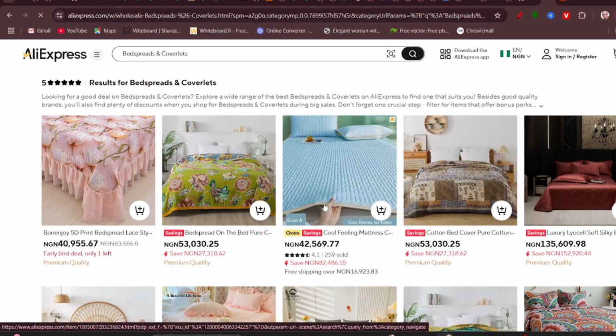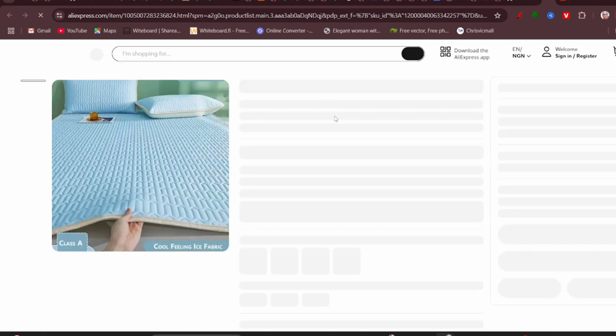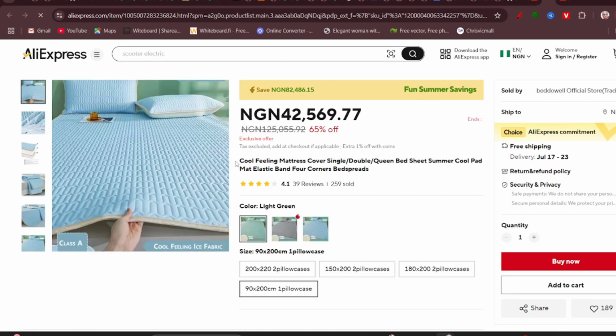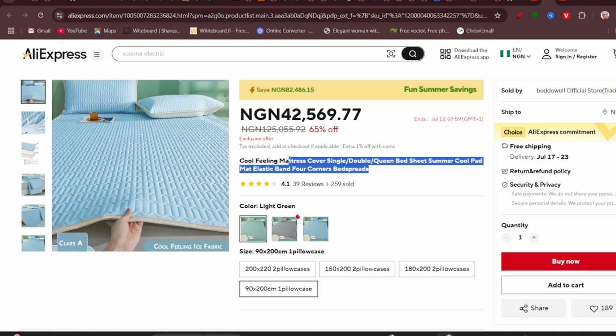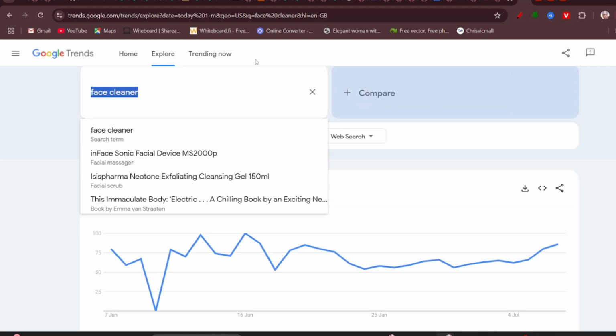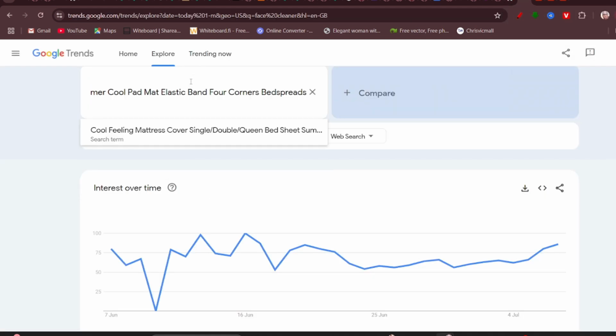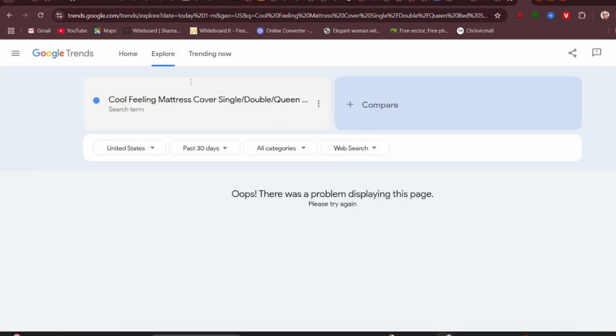Now, if we click on this, it's going to take us to a new page. I come in here and I copy this. This is what happens. I have copied this and I simply go back, go on Google Trends, and paste that. I click enter. Now, I'm not going to get any data because that doesn't make sense. Google Trends can't give you the data to show you if this product makes sense.